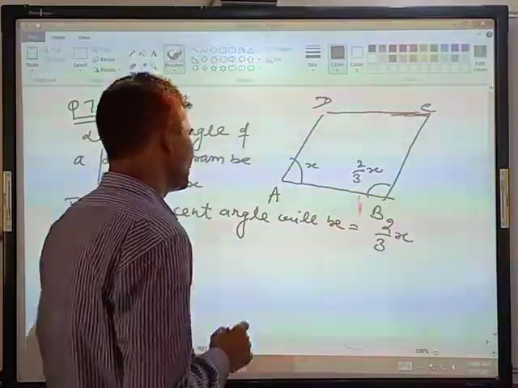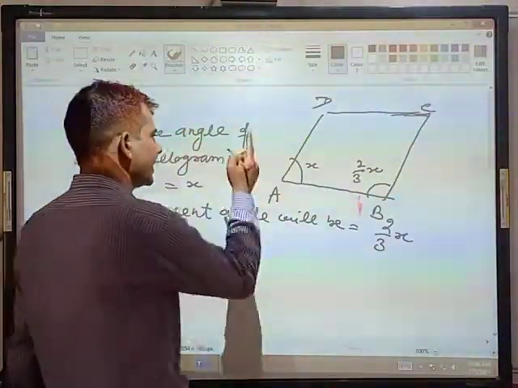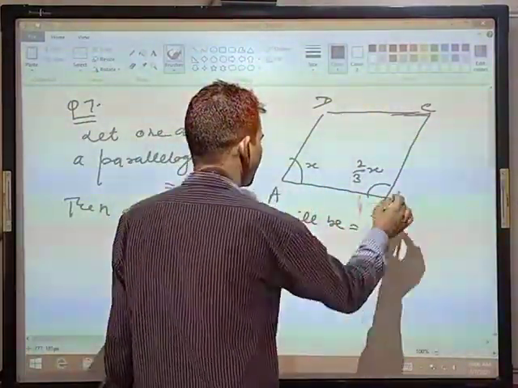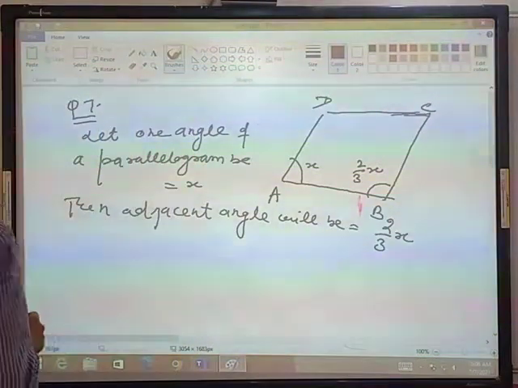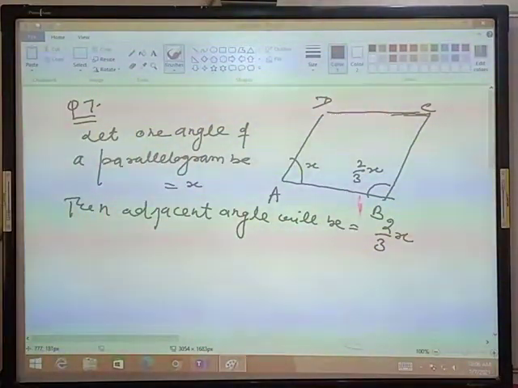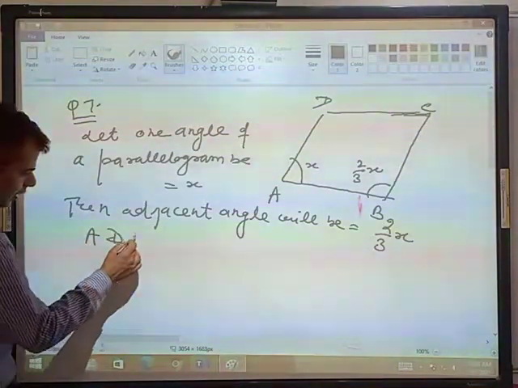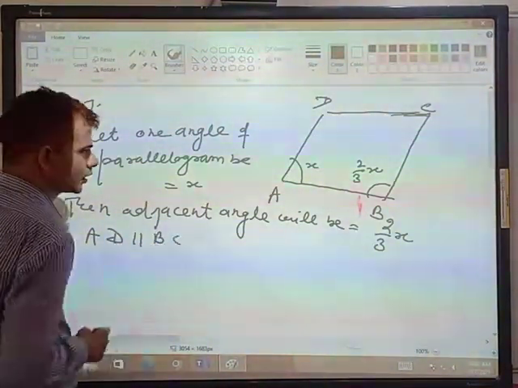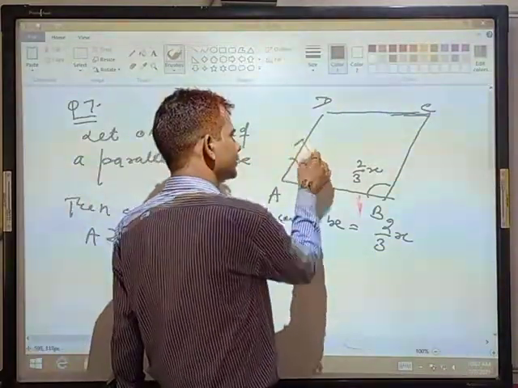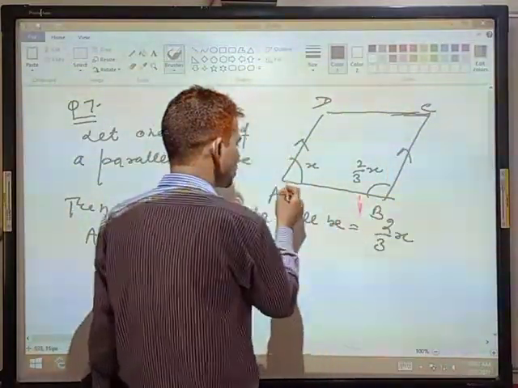Now students, ABCD is a parallelogram. AD is parallel to BC, and AB is a transversal. This is your parallel lines and this is your transversal.